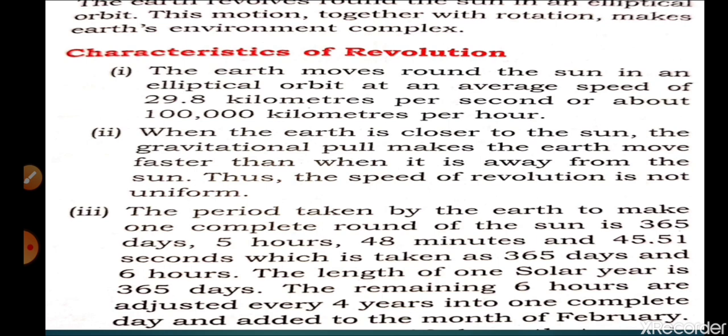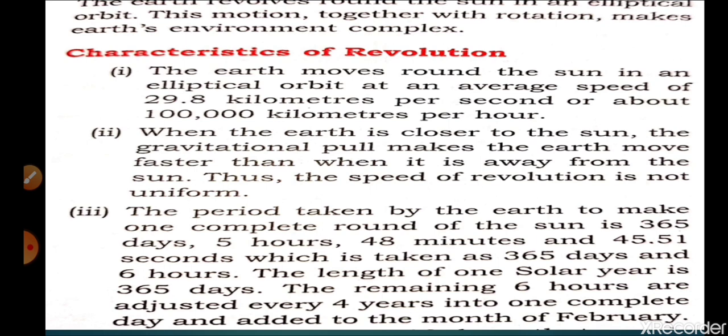Now the fourth point: the earth's axis is inclined to its orbit plane at an angle of 66.5 degrees. The motion of the earth is from west to east, the same direction as the rotation.